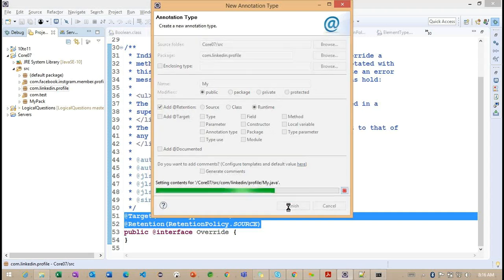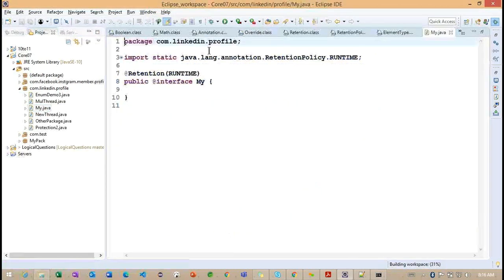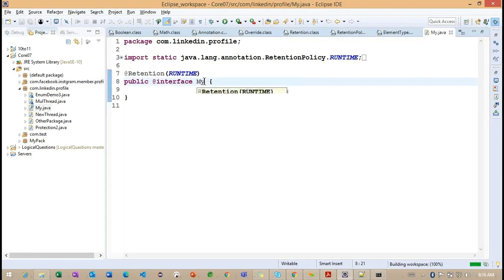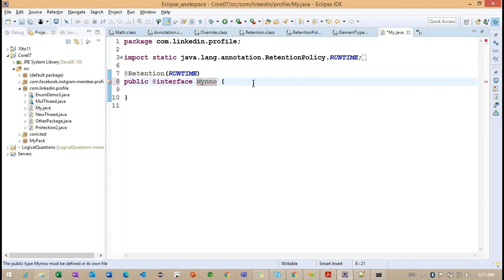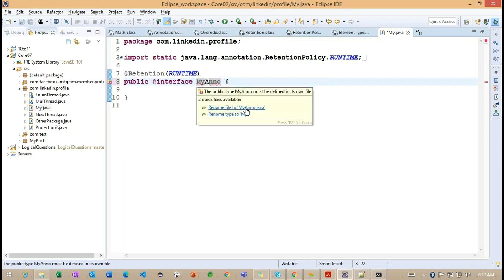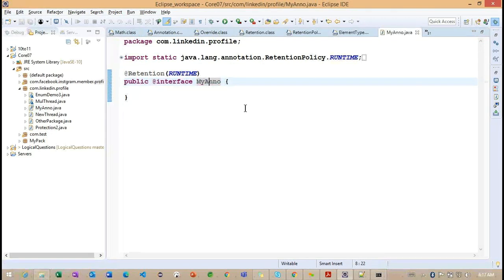First, I want to change my annotation, so rename this particular annotation. Okay. Observe, we already identified retention runtime.